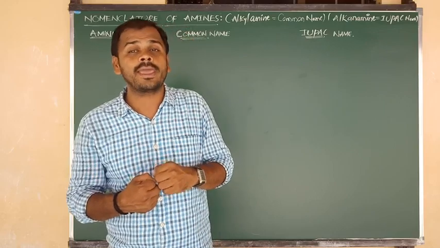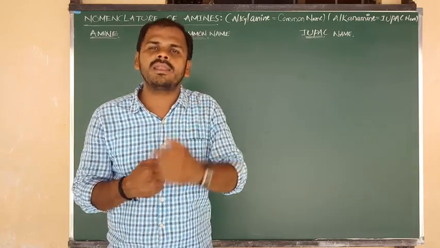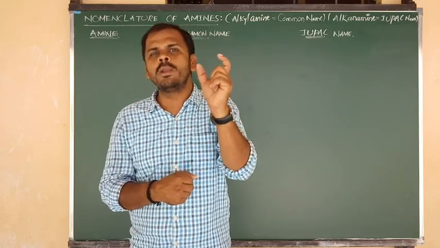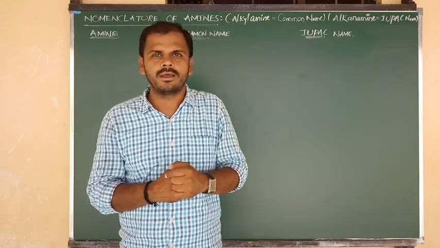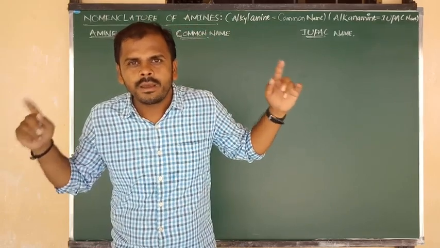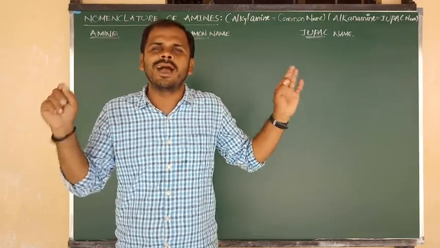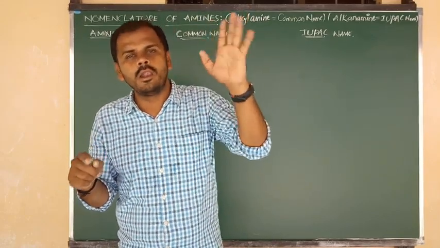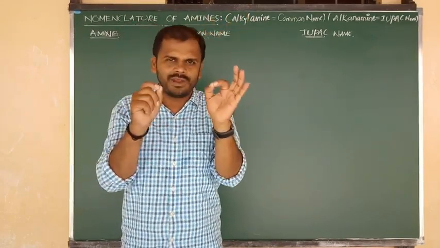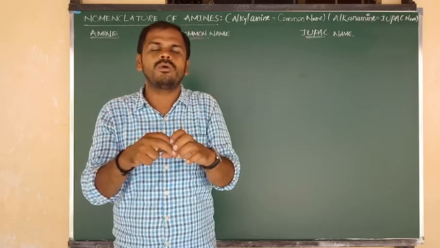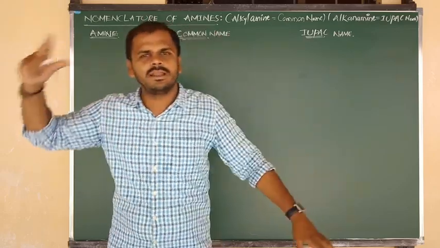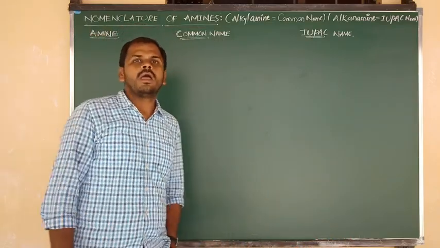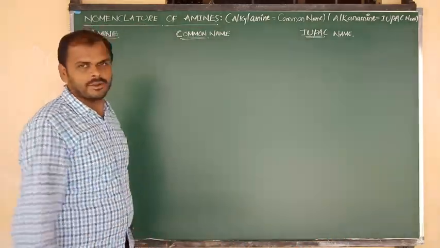And what is the exact bond angle in trimethylamine? 108 degrees. And finally, due to the presence of one lone pair, or one unshared electron pair, amines are always basic in nature. Especially they act as Lewis bases because they can donate one lone pair. So all this information that I have revised now, we saw clearly in the first video class.